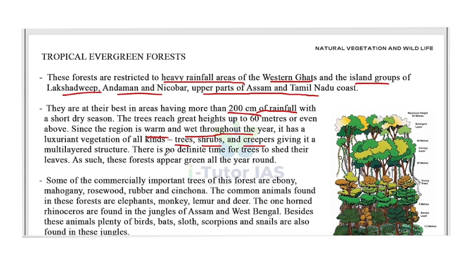Okay, so there is no definite time for tree to shed their leaves. So that's why the forests are always appearing green in color. So that's why this is known as tropical evergreen forest, because they are always appearing green color, because they do not have a definite time to shed their leaves.